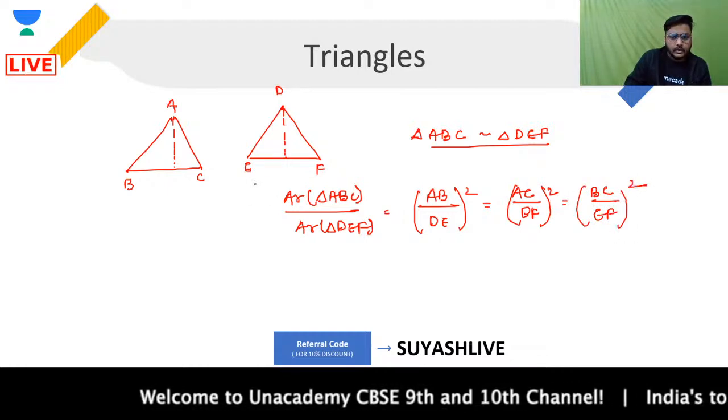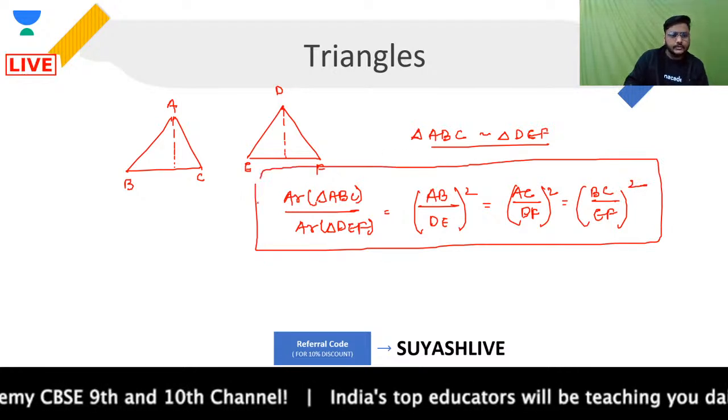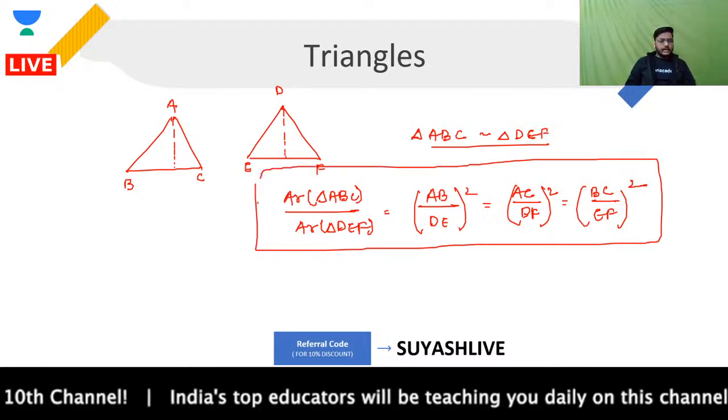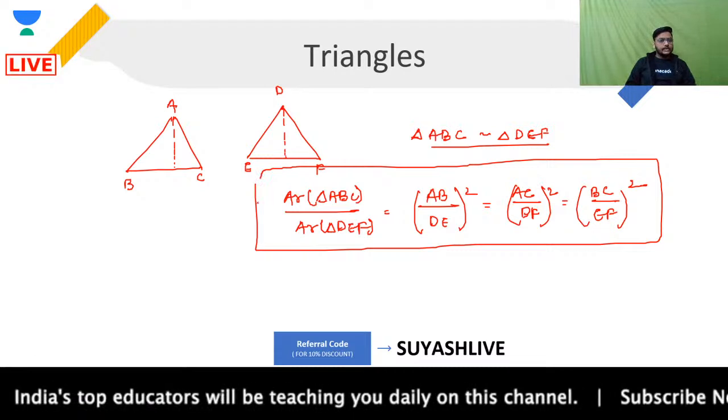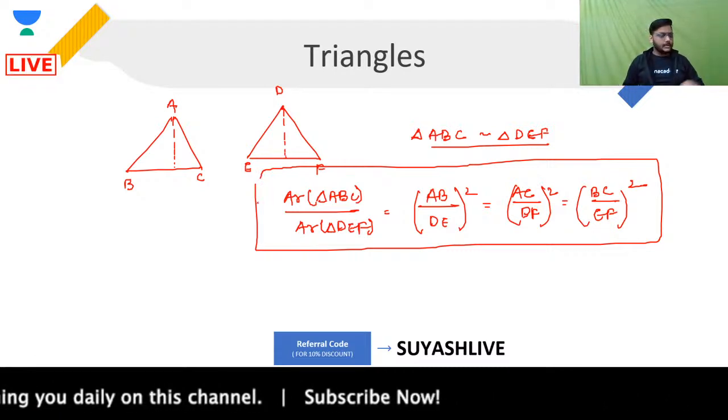Always remember, whenever I'm talking about the ratio of the areas of two triangles, the ratio of the areas of two triangles is equal to the ratio of the squares of their sides. So that's how we can talk about this, guys.